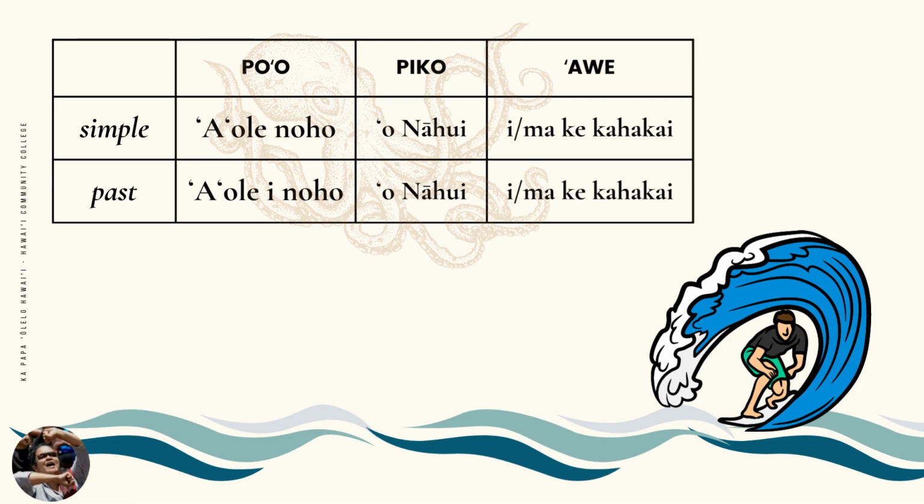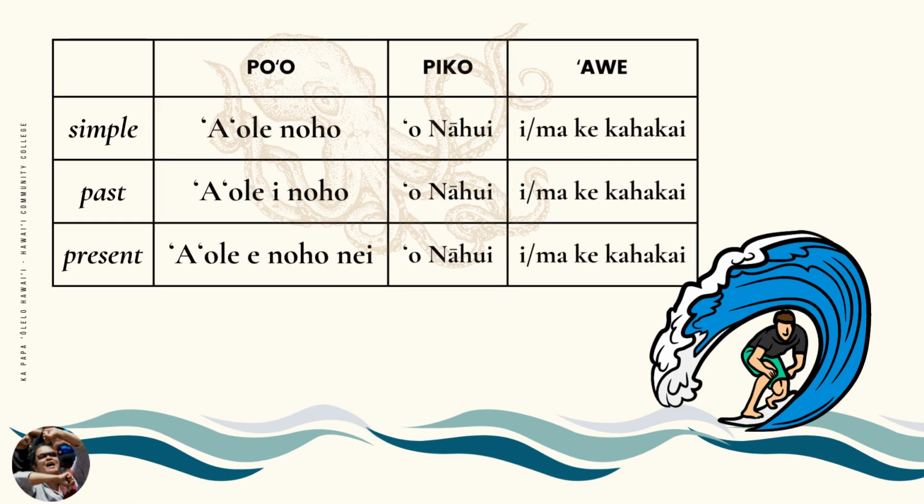If we want to say Nahui is not sitting at the beach, that is the present tense. The negative present tense marker is e and nei around the painu. ʻAʻole e noho nei o Nahui i ke kahakai. ʻAʻole e noho nei o Nahui ma ke kahakai. Nahui is not sitting on the beach.